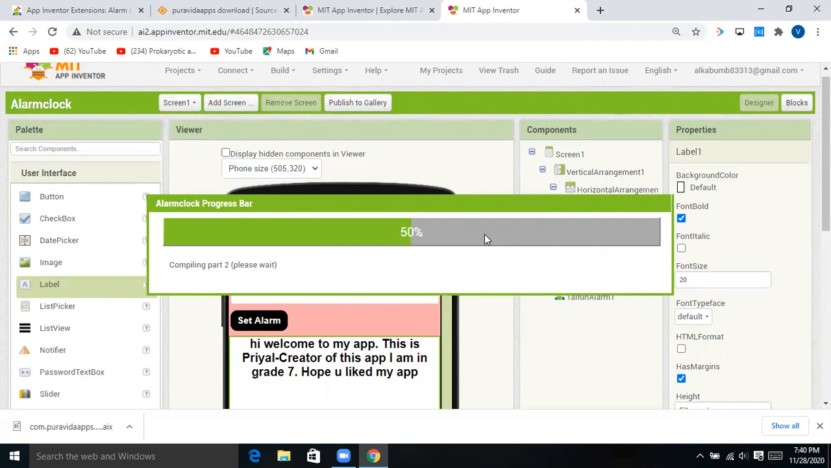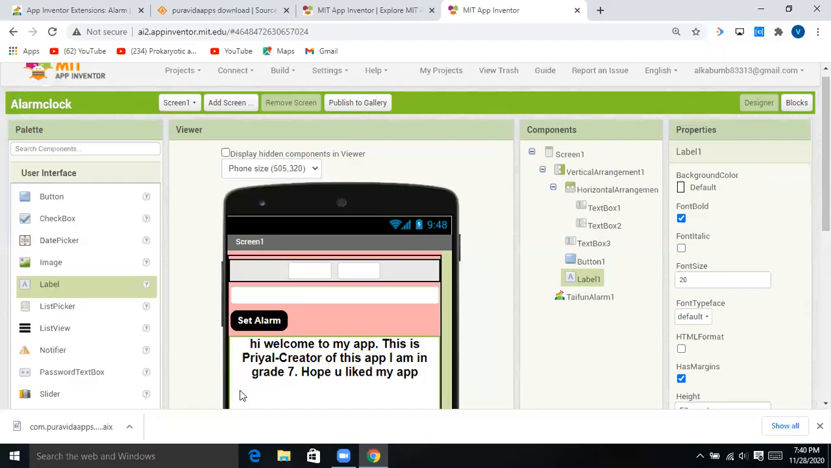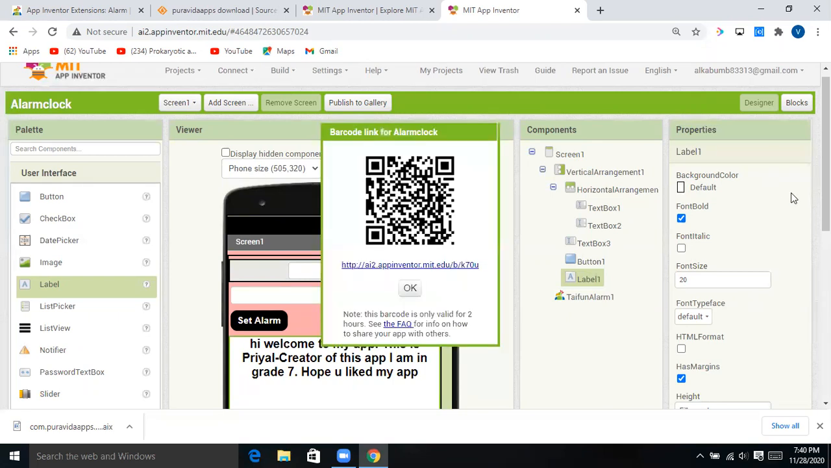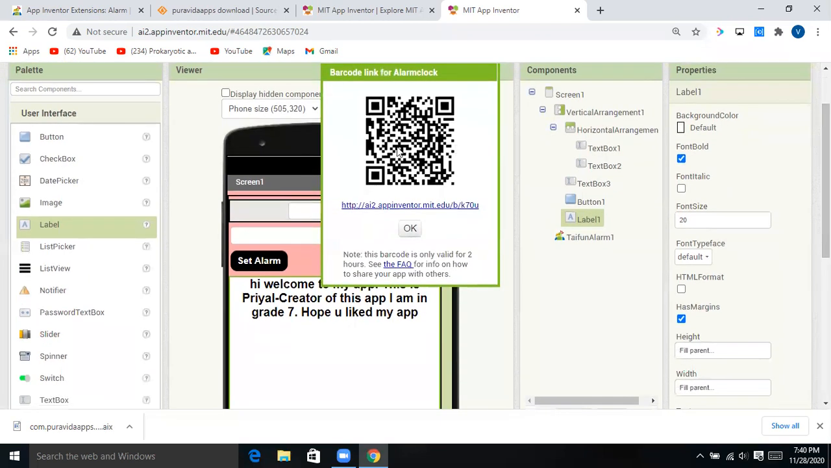It will according to your internet speed. Okay, it will take some time. So the barcode will come. It's taking some time. See, you can see the barcode has come. Okay, now let me show you what to do.